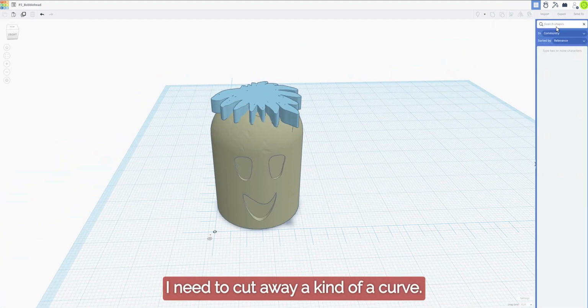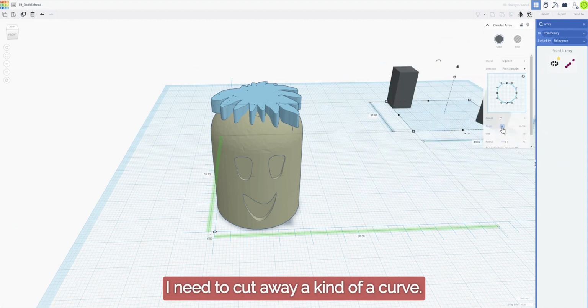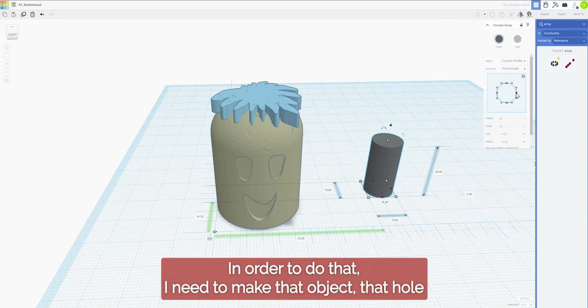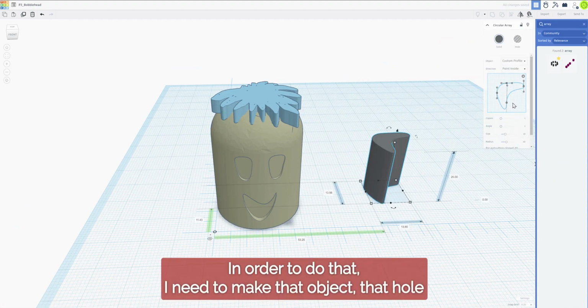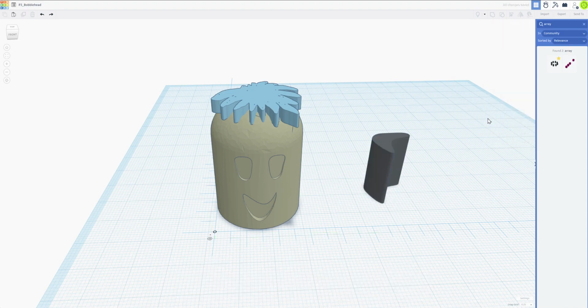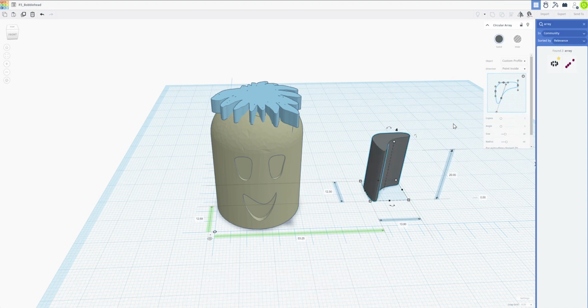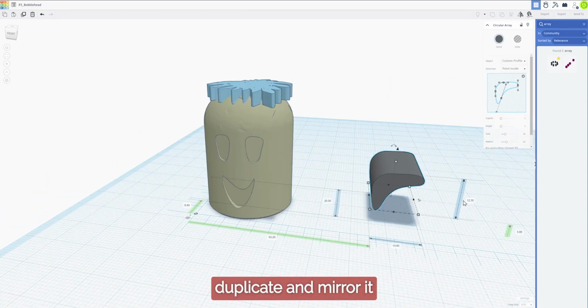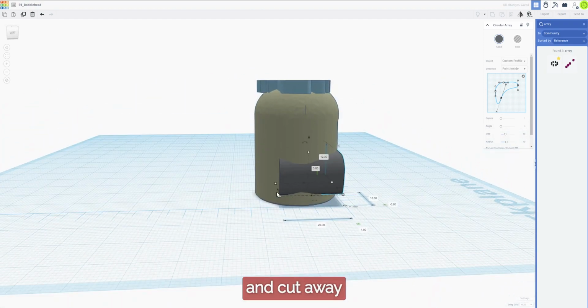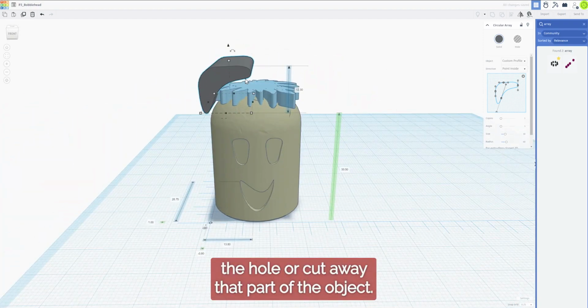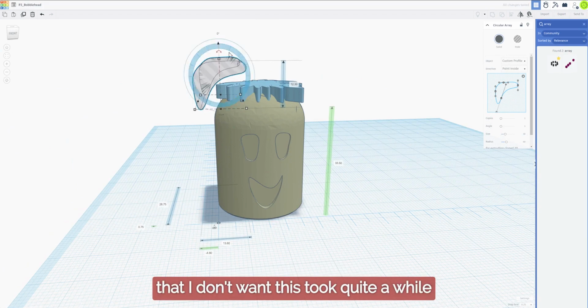I need to cut away a kind of a curve. In order to do that, I need to make that object, that hole, shape to the curve that I want to cut away, and put it on top of the head, duplicate and mirror it, and cut away the hole, or cut away the part of the object that I don't want.